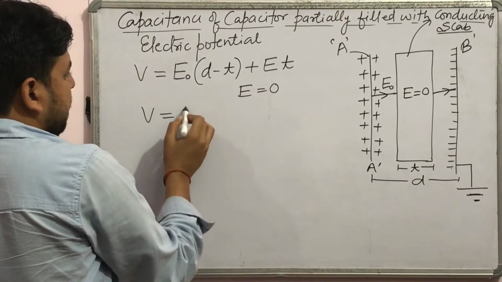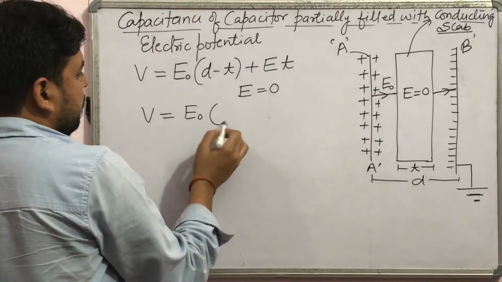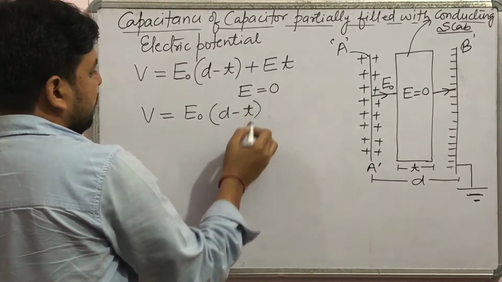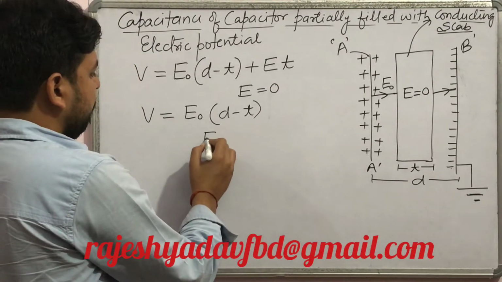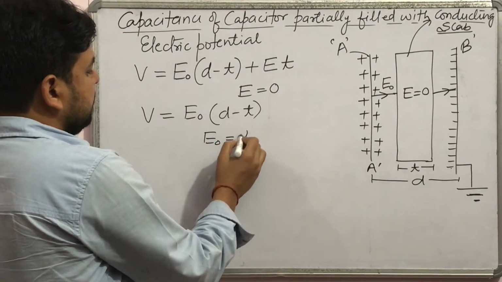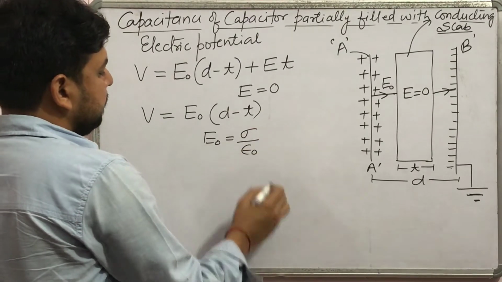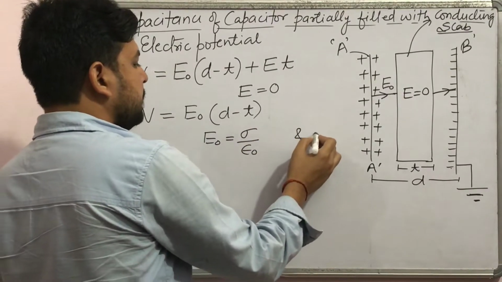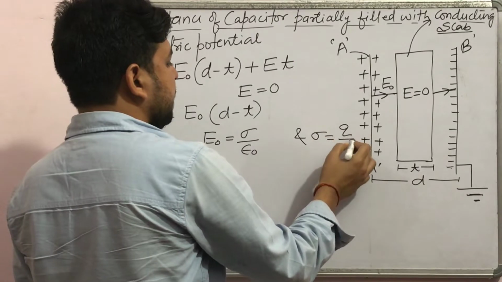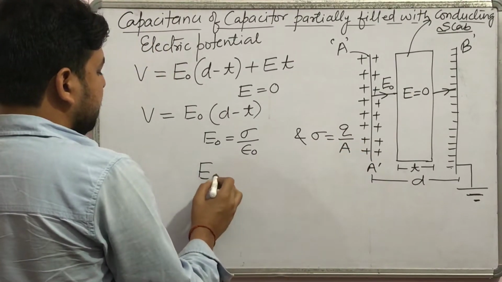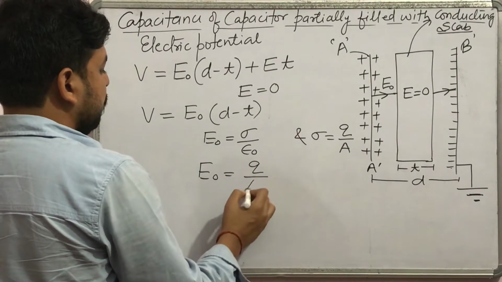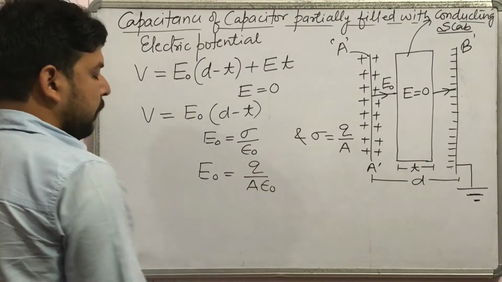That's why the electric potential is E naught into D minus T. E naught is sigma over epsilon naught, and sigma is charge per unit area, so E naught is Q over A epsilon naught.